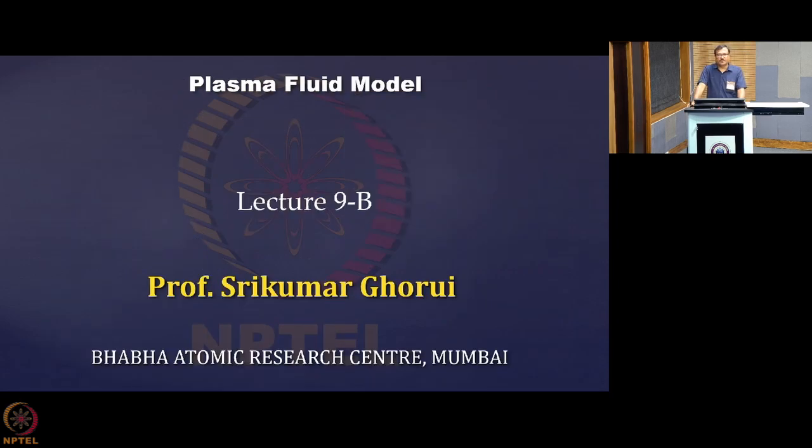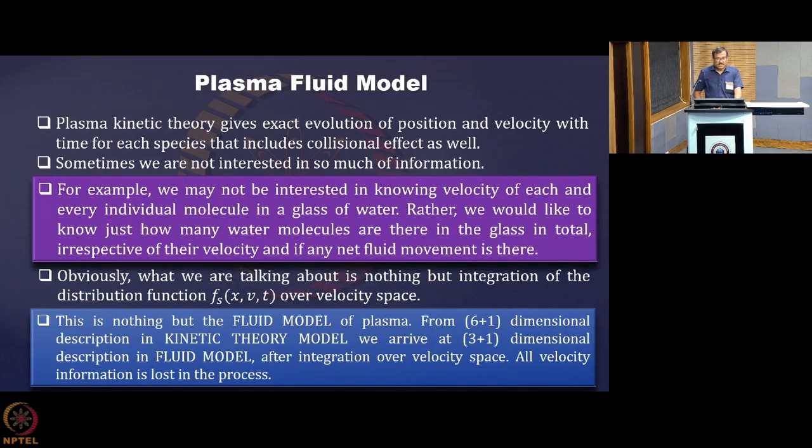So coming back to the fluid model, as I told you earlier, plasma kinetic theory gives the exact evolution of position and velocity with time for each species, and that includes the collisions as well. Because each and every particle is addressed in this kinetic theory model, their position and velocity are of interest. Sometimes we are actually not interested in so much information.